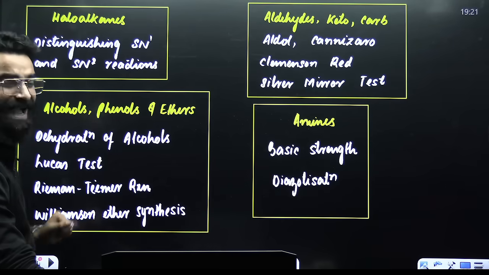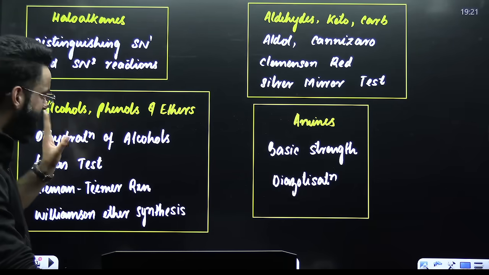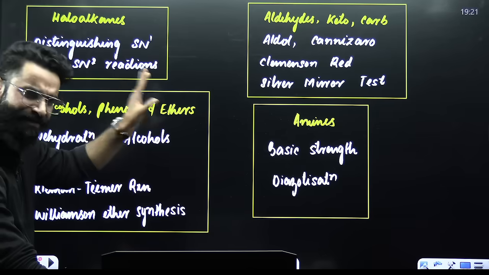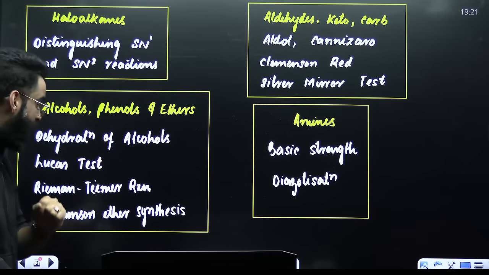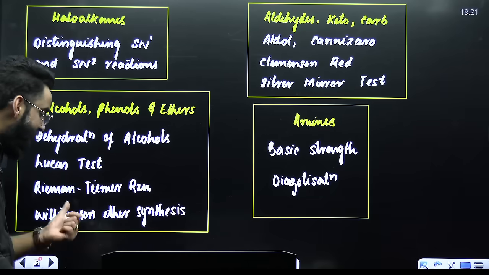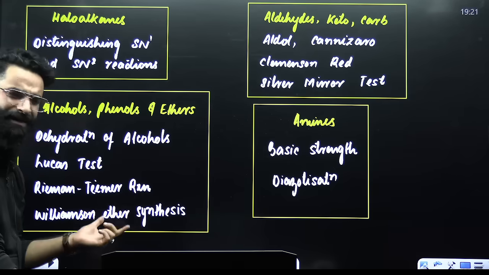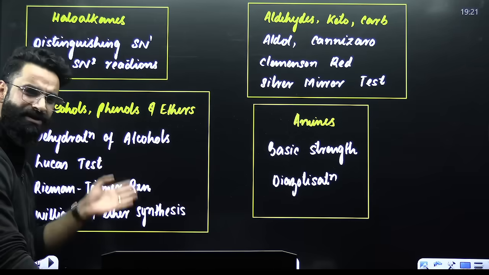Similarly, haloalkanes and haloarenes: distinguishing SN1 and SN2 reactions. This is the topic from which a question will be repeated almost every year. Alcohols, phenols, ethers: dehydration of alcohols is very important, Lucas test is very important, Reimer-Tiemann reaction is very important, and Williamson ether synthesis. These are some small things which you have to do, and my dear students, 2 questions at least will be asked from this.